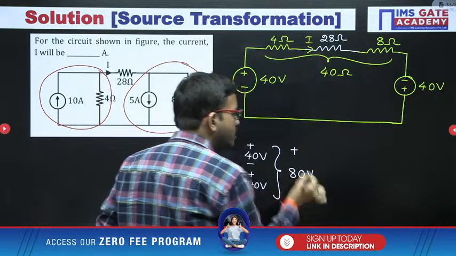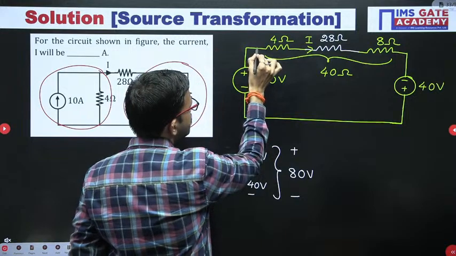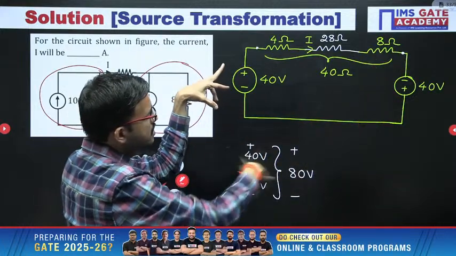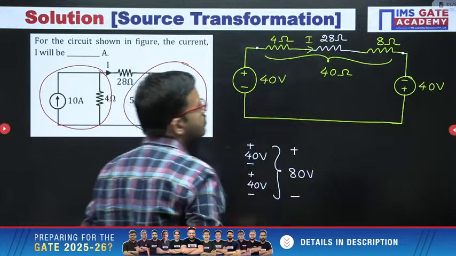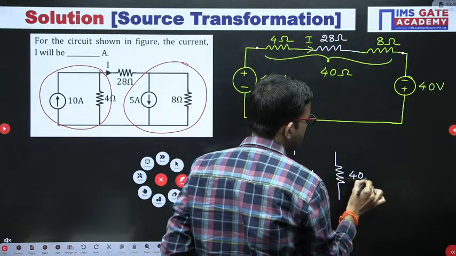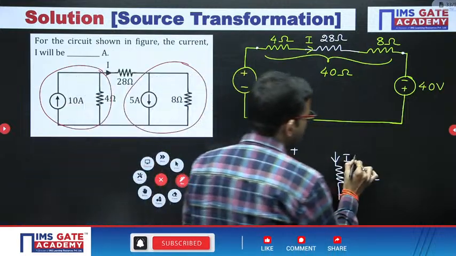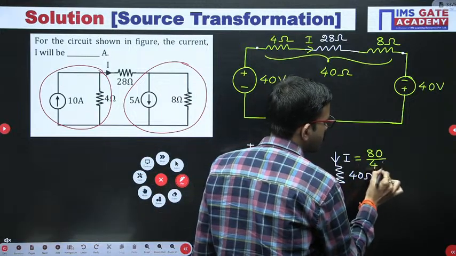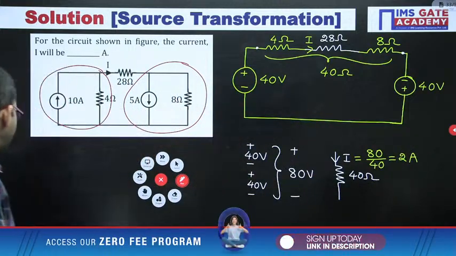Now this entire 80 volt, just observe, whatever I have told, here this is the positive terminal, this is the negative terminal. You can observe closely. Yes or no? When you consider this entire path, that means across the 40 ohm, you are getting 80 volt, that's all. Now you can use Ohm's law. Here you have a 40 ohm resistor, the current is flowing like this. So I equals 80 divided by 40, that is 2 ampere. So this is the best method, an excellent method.